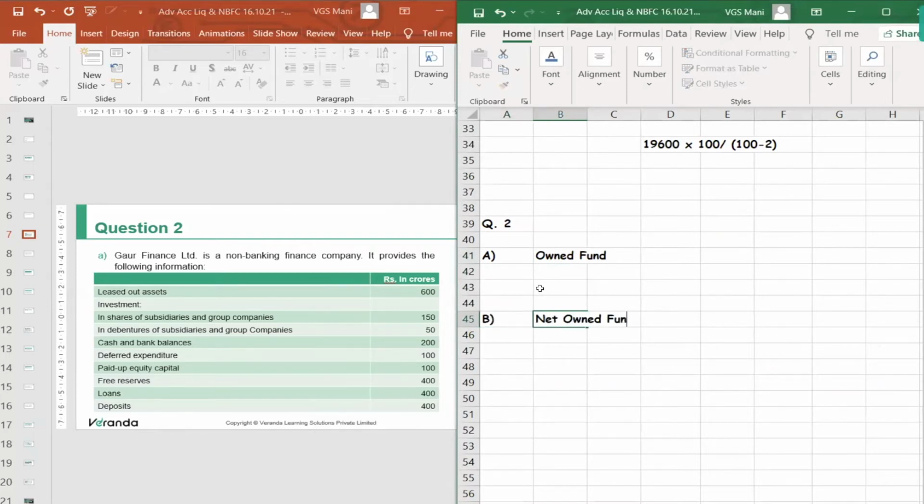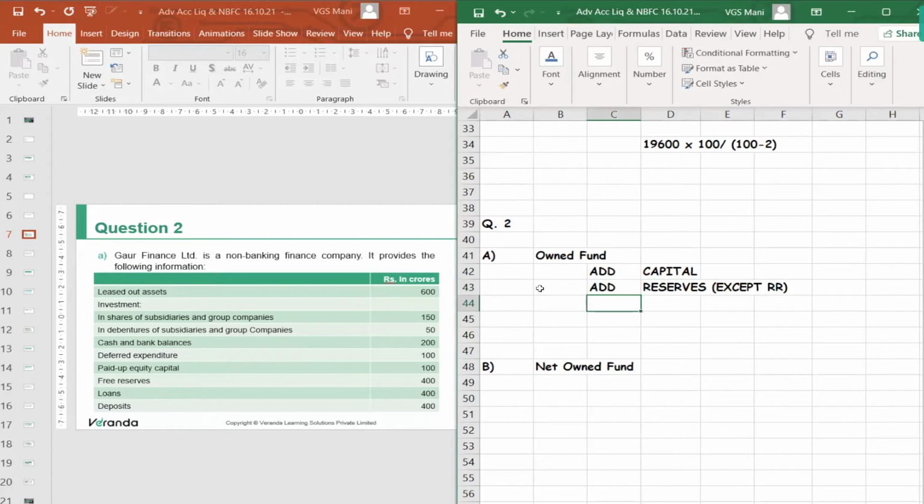So owned fund: you need to add capital, add reserves except revaluation reserve. Then you need to deduct intangible assets, if any.